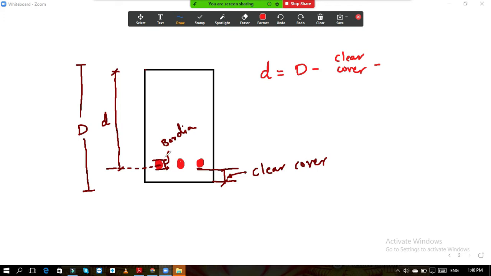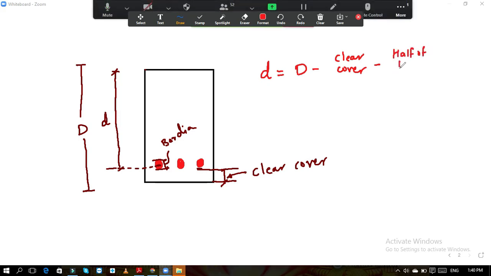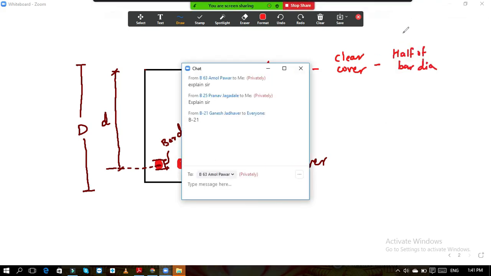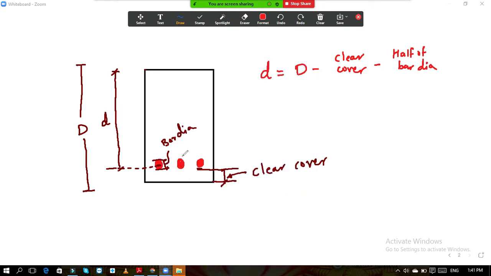But we are considering it from the center of the bar, so it is half of bar diameter.